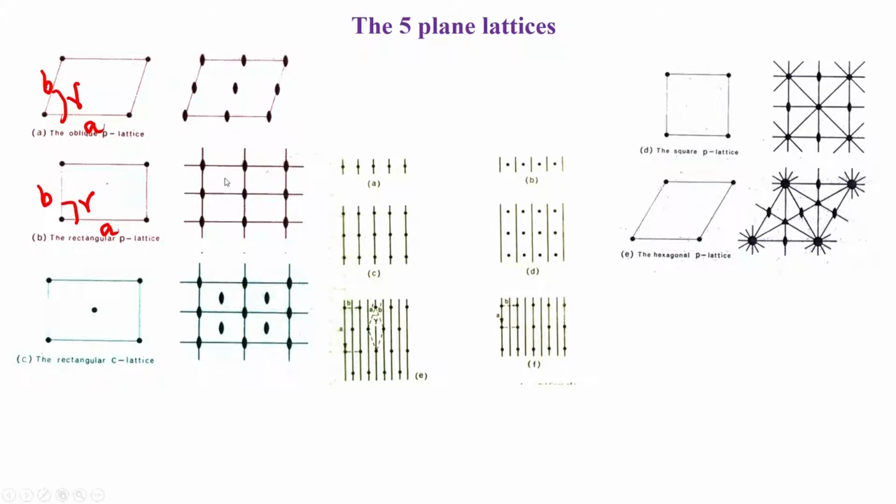So, any point in this particular position will see not only the two-fold axis, it will also see the line of symmetry about which it can move around. And this A not equal to B and the angle gamma therefore will represent the so called rectangular P lattice. So, this is one way of representing the rectangular P lattice. This is another way of representing the rectangular P lattice, where we have the points in the middle, but we still have the rectangular P lattice, and therefore, we have the symmetry that is identified with respect to the primitive lattice. I think we will stop here for today's class.